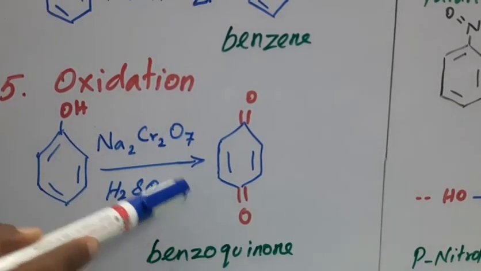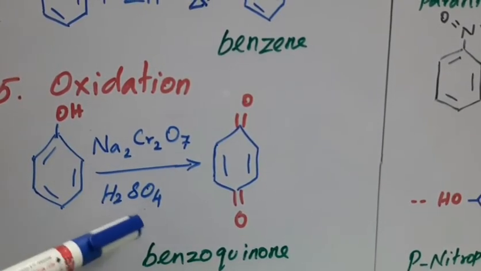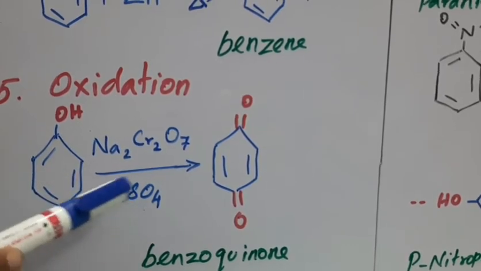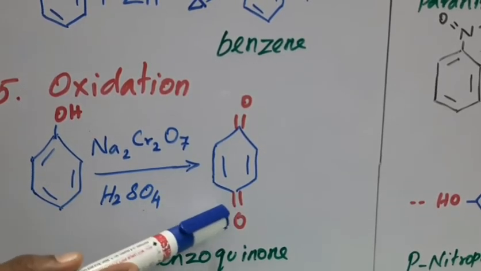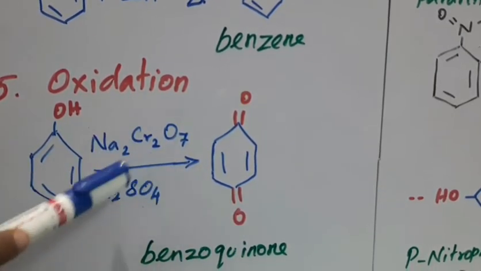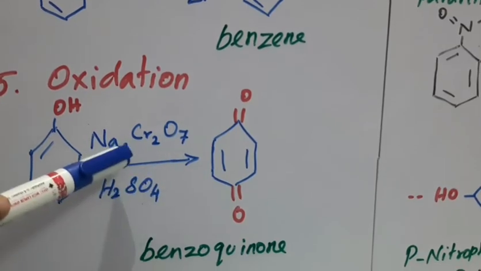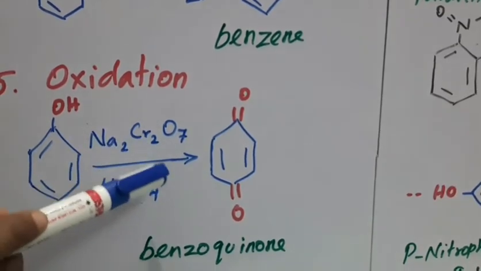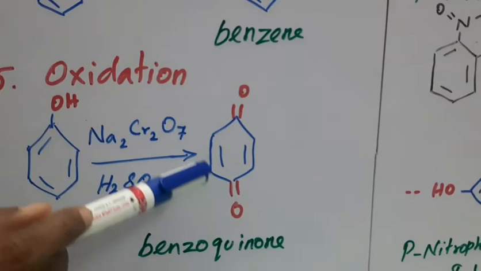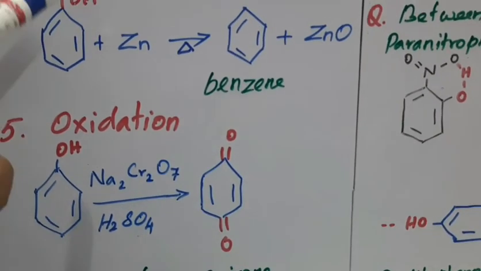For that reason, phenol is always kept in a dark bottle. Otherwise, it slowly gets oxidized to produce colored compounds like benzoquinone. Since it easily gets oxidized in the presence of a strong oxidizing agent, we keep it in a dark-colored bottle. So these are the reactions of phenols.